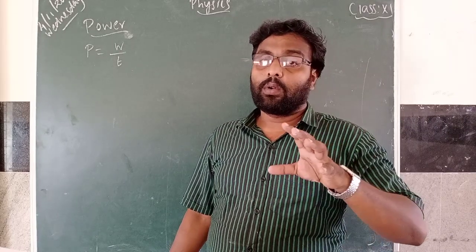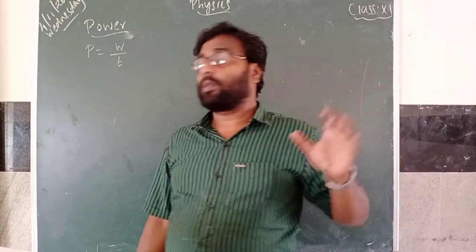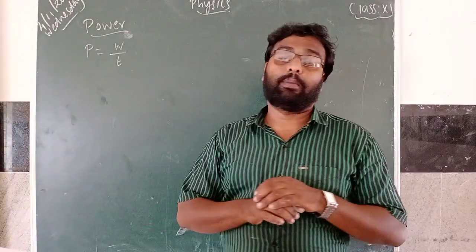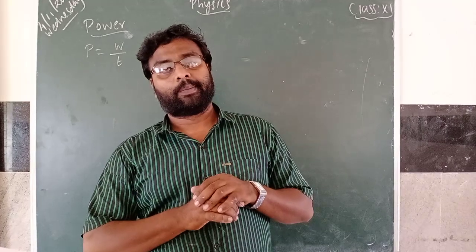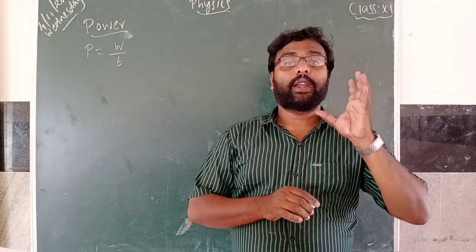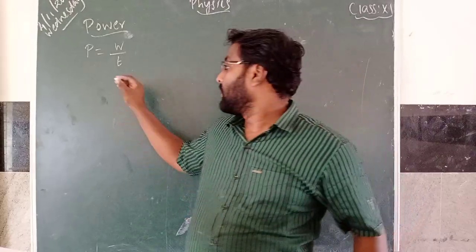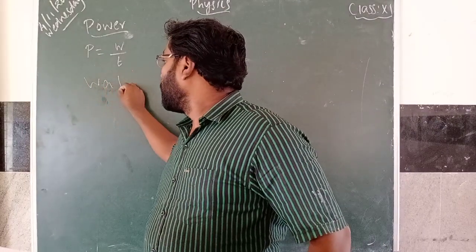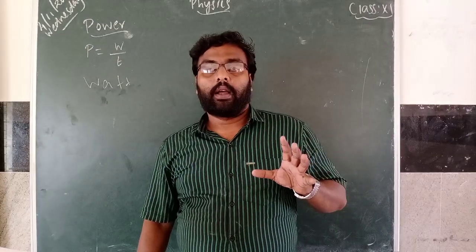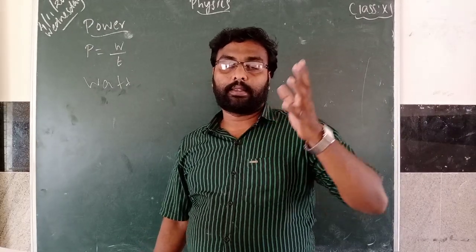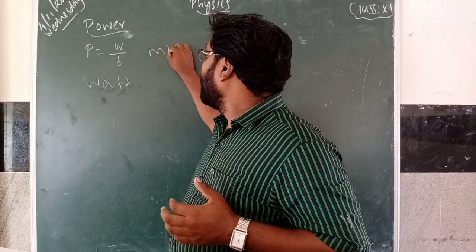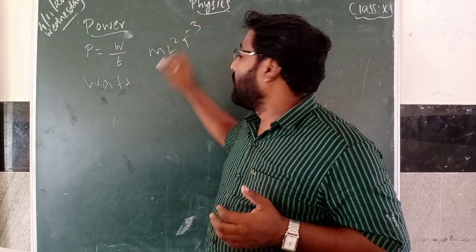To complete the work, how much time is taken? That is the power. So power is equal to work done divided by time taken. That is the formula. Now the power unit is watt. Power is a scalar quantity. Its dimensional formula is M L square T power minus 3.